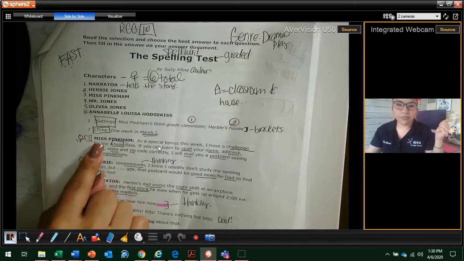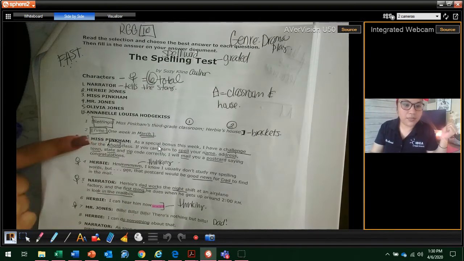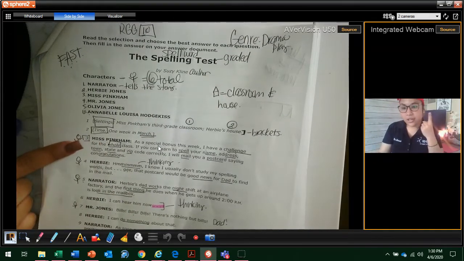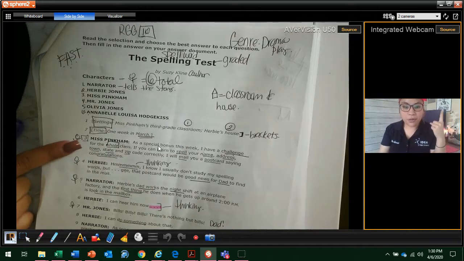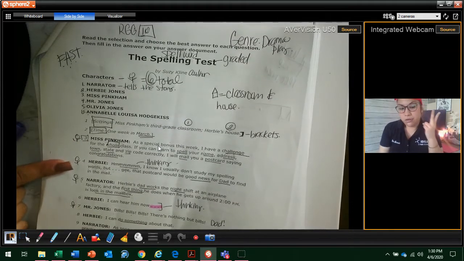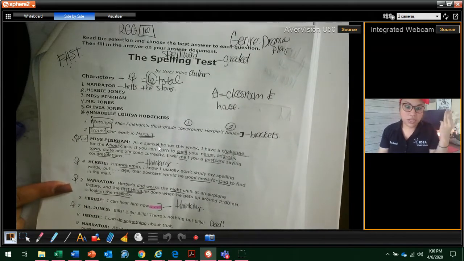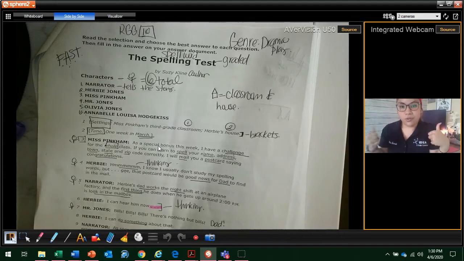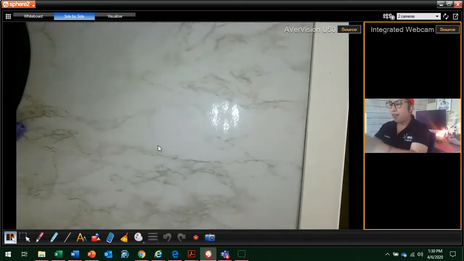So you have a total of 6 people playing in your drama play. And then, of course, whoever's turn it is would go first. So if you assign your mom to be Miss Pinkham, your mom would go first, and then Herbie, if you want to be Herbie, and then the narrator could be your sister, and so on and so forth. Okay? So that's something you can do at home for fun.